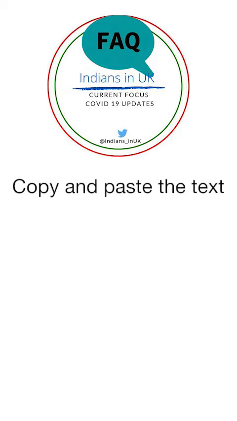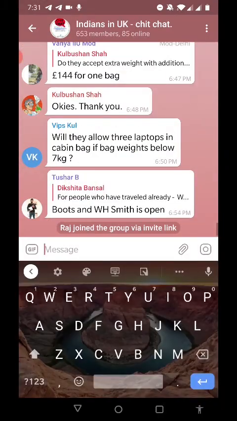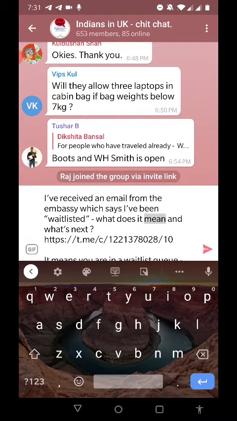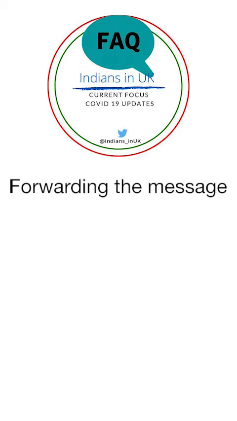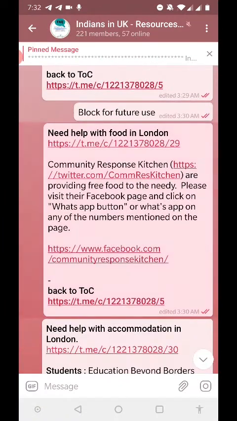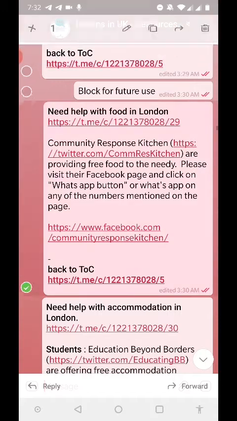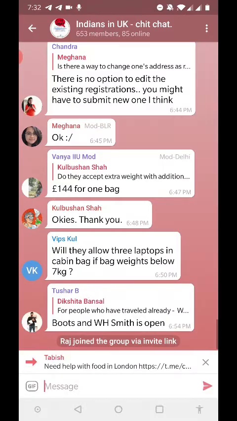So there are three ways basically the active helpers can use the FAQ setup. One is to copy paste the FAQ answer. They can simply long press it, copy it, go back here, and then paste it here like this. Another way they can use this setup is to simply forward it. If I want to tell people about how to get some help with food in London, I can simply long press and then forward it. Okay, and then go here and forward it.